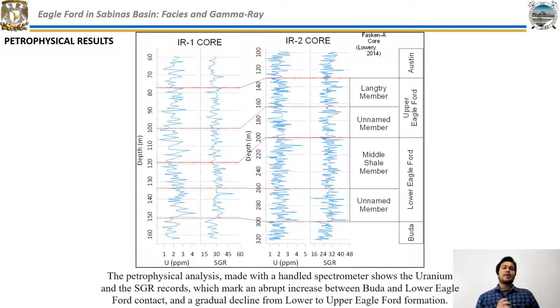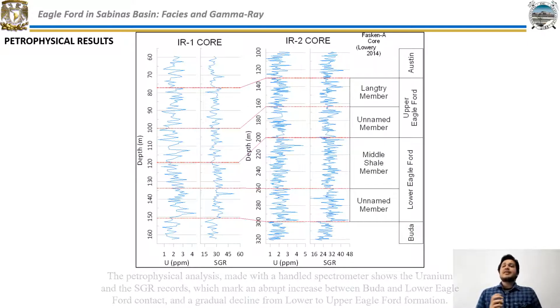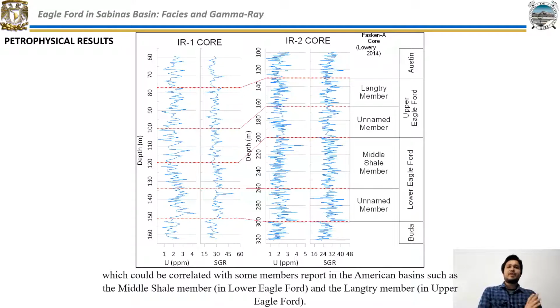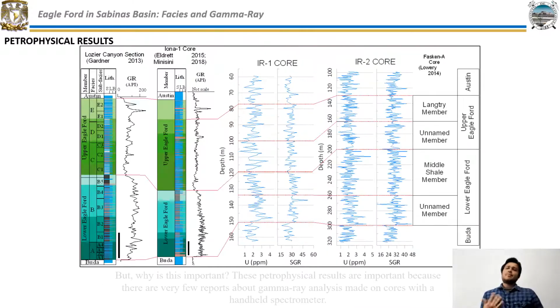The petrophysical analysis made with a handheld spectrometer shows the uranium and the SGR records, which mark an abrupt increase between Buda and Lower Eagle Ford contact, and a gradual decline from Lower to Upper Eagle Ford formation. And if that was not enough, the records show few changes in the Eagle Ford formation, which could be correlated with some members reported in the American basins, such as the Middle Shale member in Lower Eagle Ford and the Langtry member in Upper Eagle Ford.